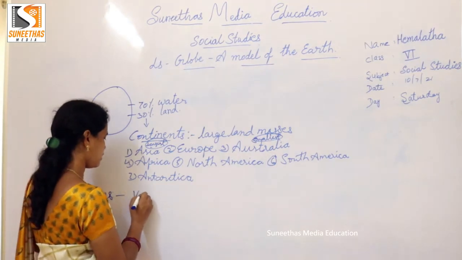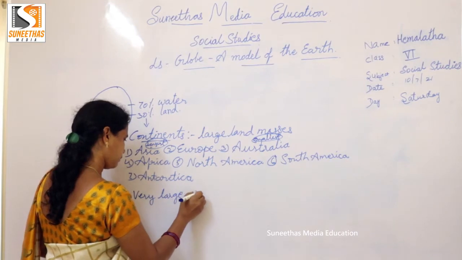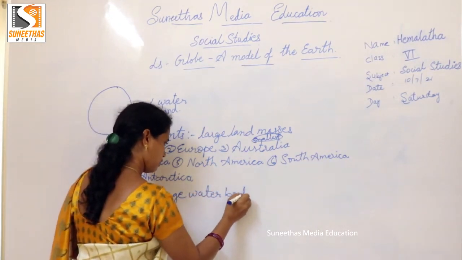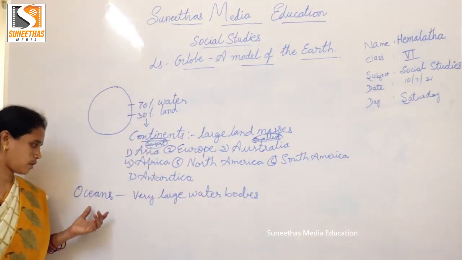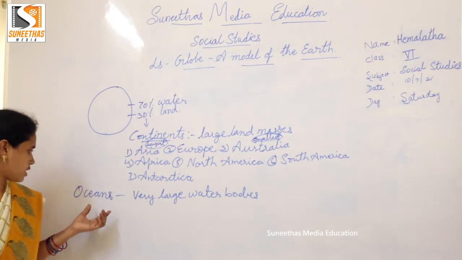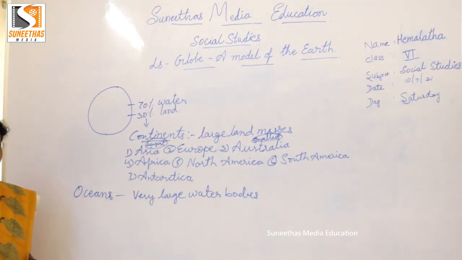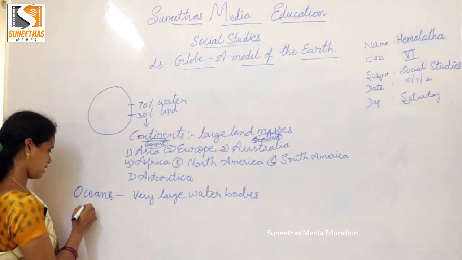These are very large water bodies. Most of the Earth's surface is filled with oceans. Oceans are very large water bodies, and children, we have mainly 5 oceans.